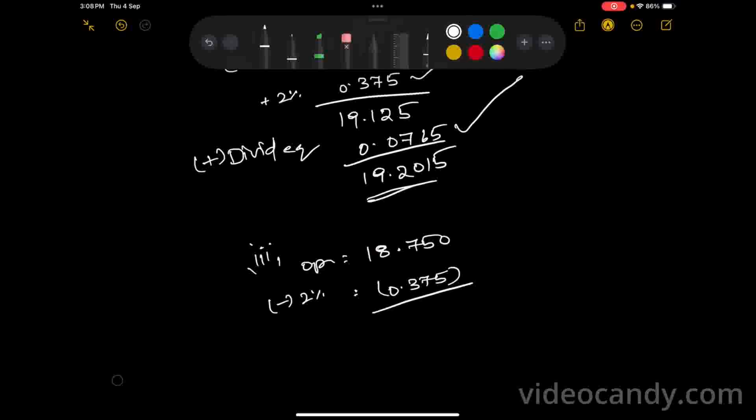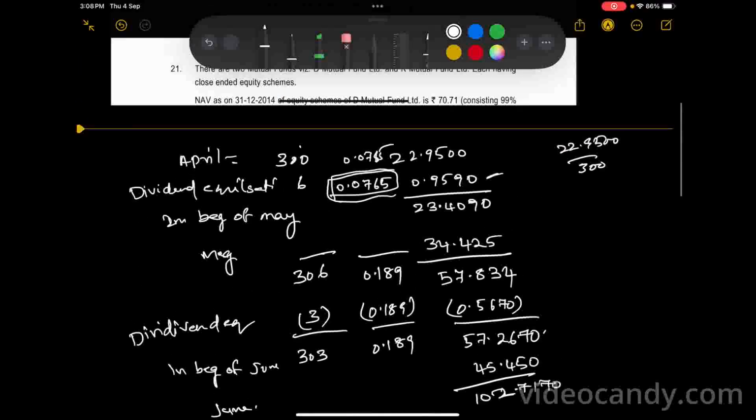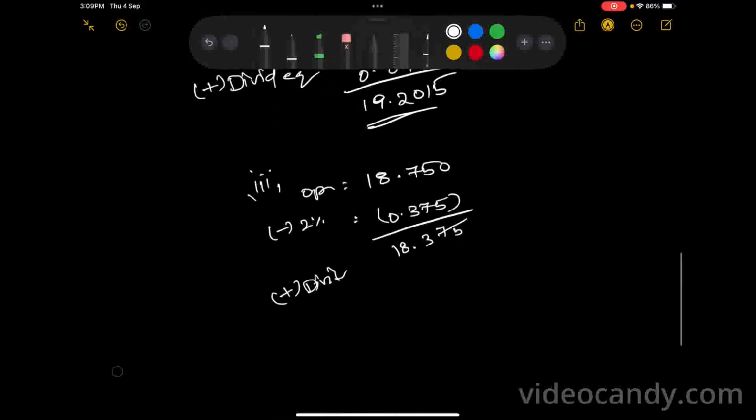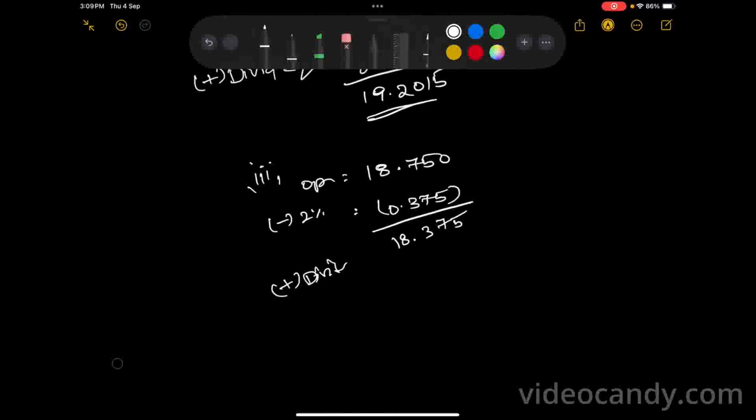What are we getting? 18.750 minus 0.375 is 18.375, right? Now plus dividend equalization, 0.189 per unit.